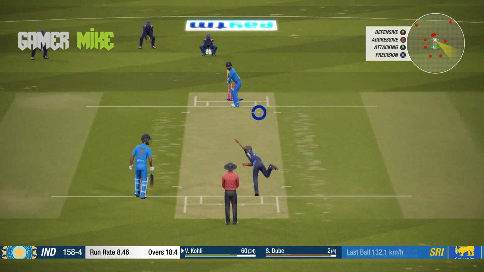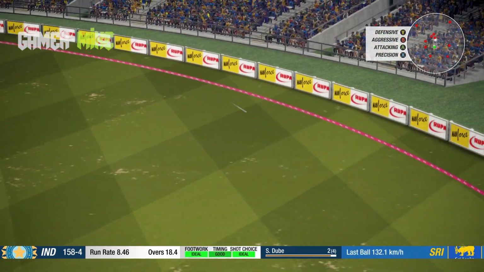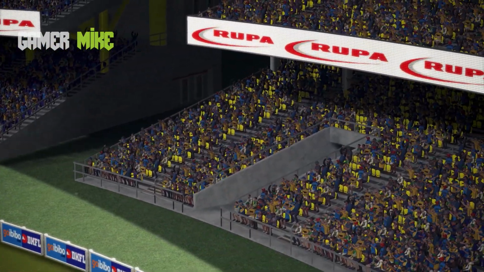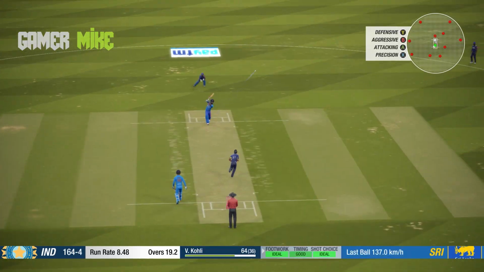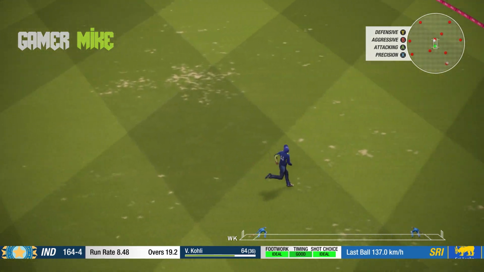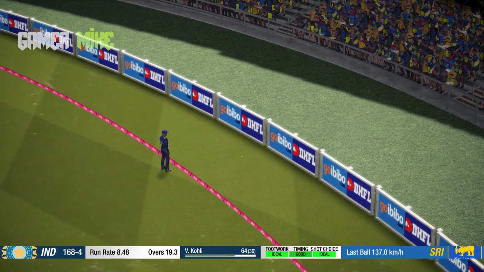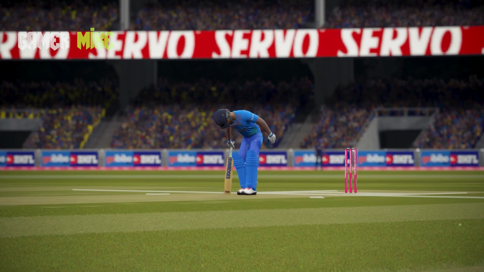India still need to score more, and now a full toss. They will score more with this kind of deliveries, and Malinga just got hammered there by Virat Kohli, going for the Yorker. But Shivam Dube on strike. Udana with a good length delivery, and he's just hammered it. That's in the air. There's a fielder running behind it, but he won't get there, and that will be the first boundary for Shivam Dube, and he joins the party with Virat Kohli as well.